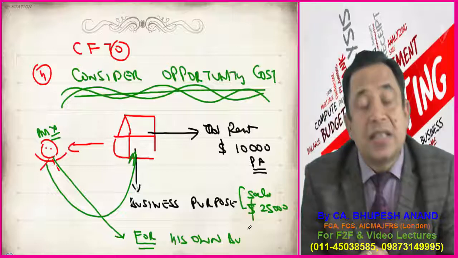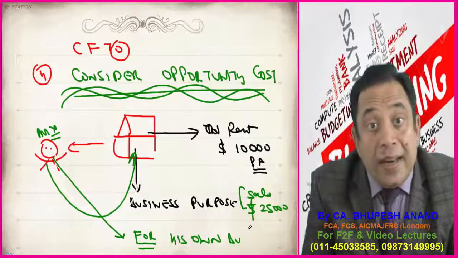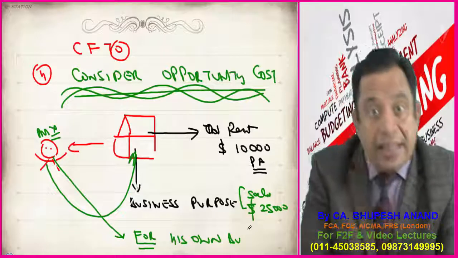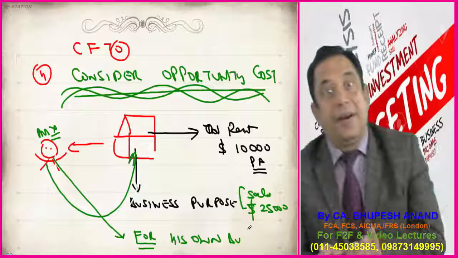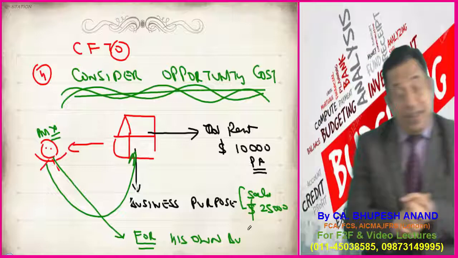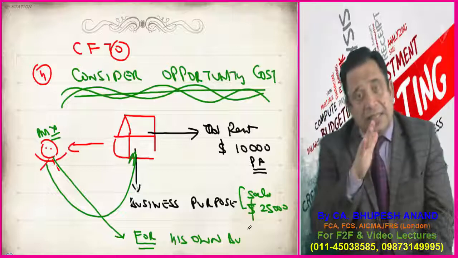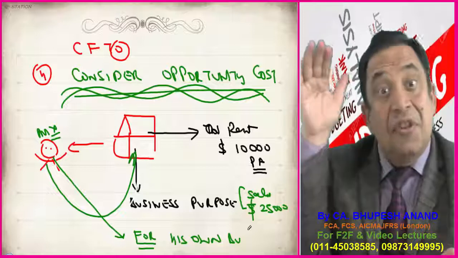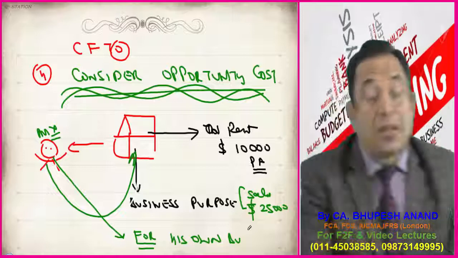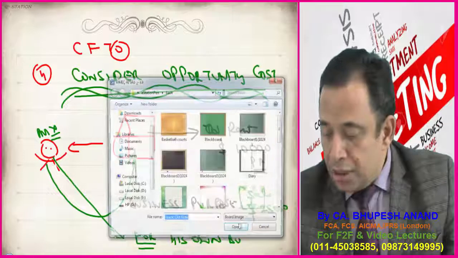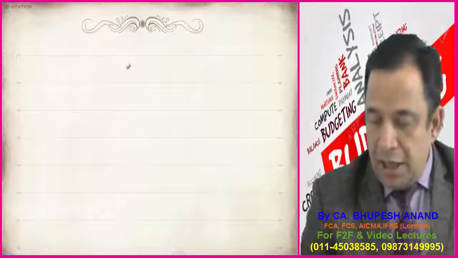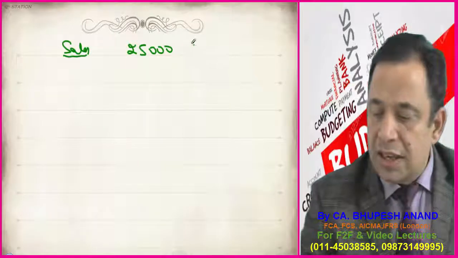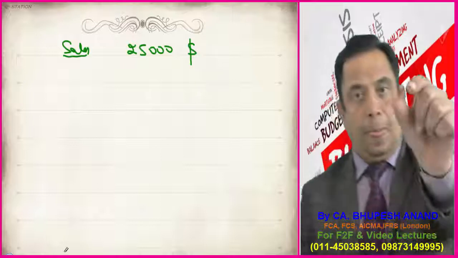So the point is, when I want to evaluate a capital budgeting decision, whether this project should be accepted or not, should I consider sales as $25,000 or as $15,000? As per the basic principle which we use in capital budgeting, we will not be using the sales of $25,000.